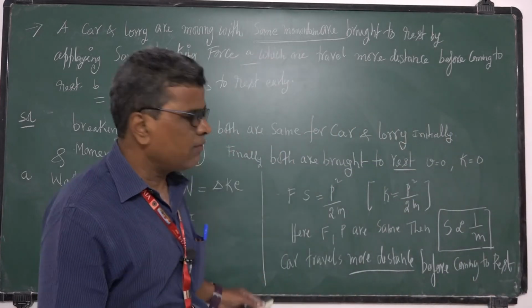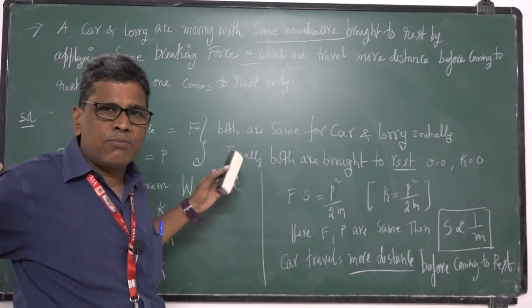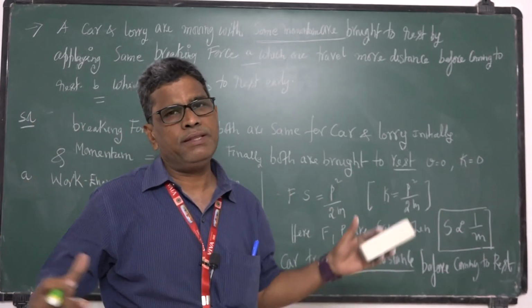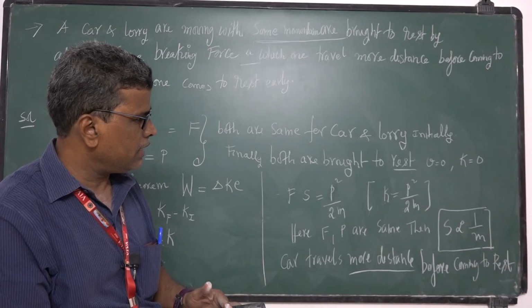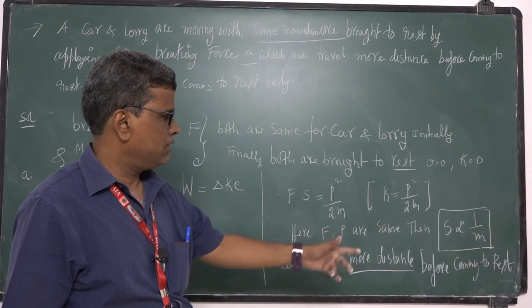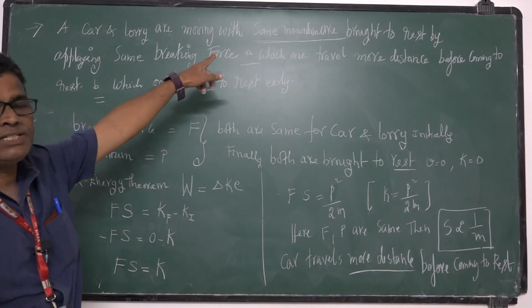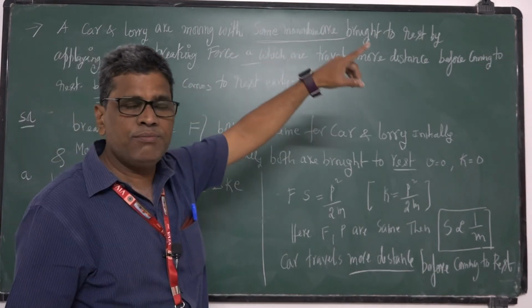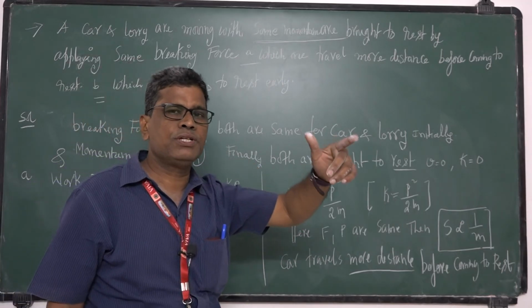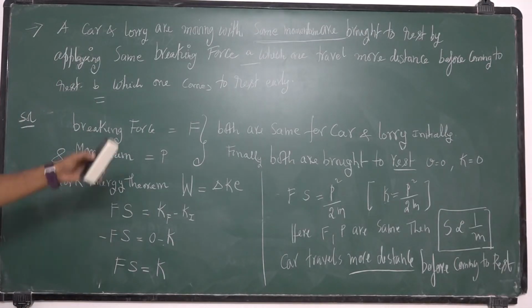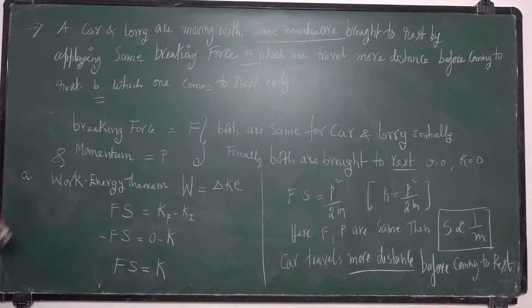So car and lorry, both moving with the same momentum, are suddenly brought to rest by applying the same braking force. Then car travels more distance before coming to rest. That is the answer. Depending upon condition, answer will change. If in the previous example both have same kinetic energy, then both travel same distance before coming to rest. Notice this point. This is the answer for A. Now answer for B.